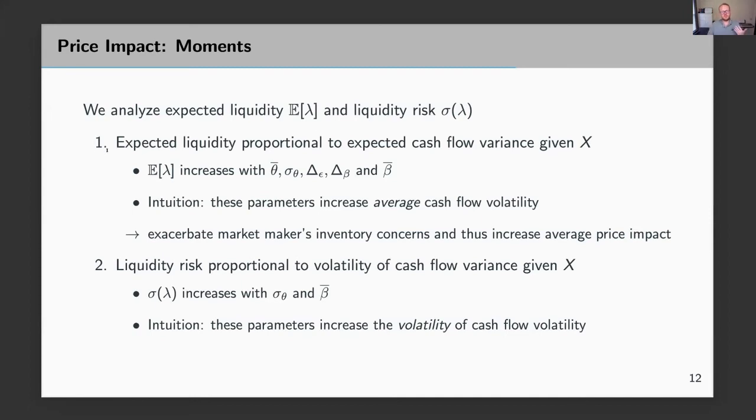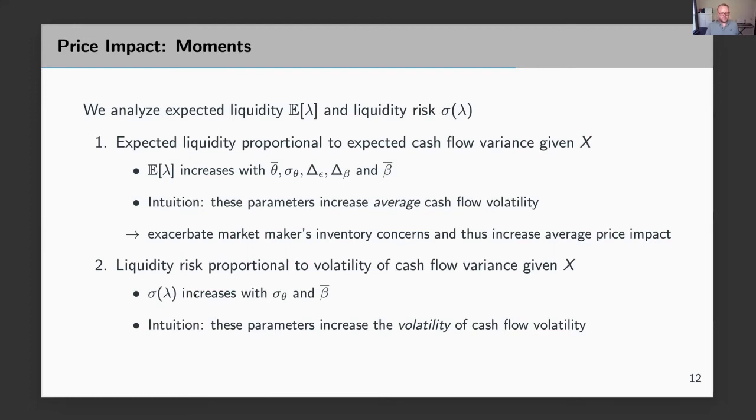And we show the following. So we show that expected price impact increases with all parameters that are related to the volatility of cash flows. What's the intuition? Well, all of these parameters that I list on the slides, for instance, the average beta and the volatility of epsilon and beta, increase the average cash flow volatility. Therefore, they exacerbate the market maker's inventory concerns and lead to higher price impact in equilibrium. Remember that price impact lambda was proportional to the market maker's variance of the cash flow.